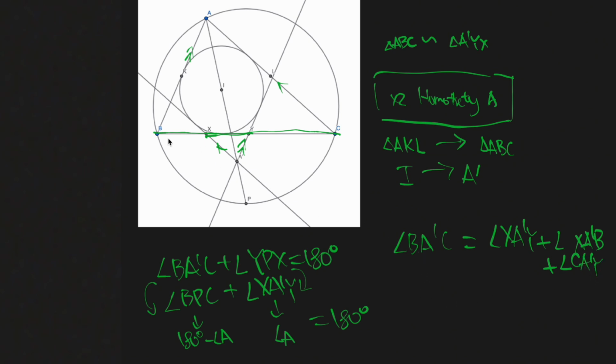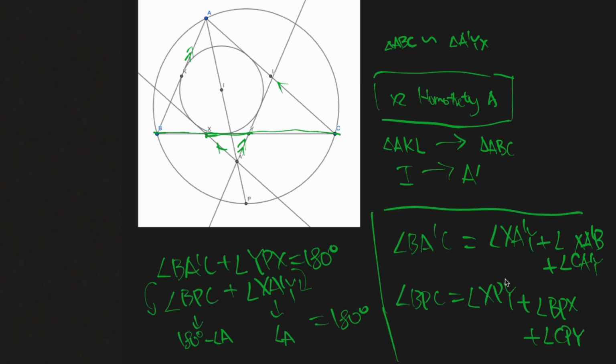And then on the other hand, we have angle XPY and angle BPC. So angle BPC is equal to angle XPY plus angle BPX plus angle CPY. Alright.